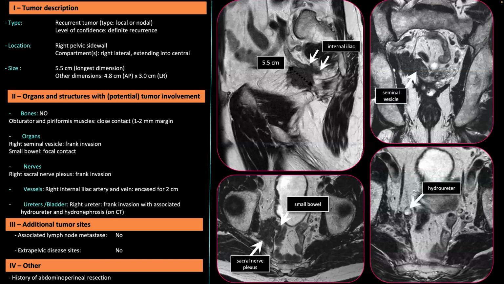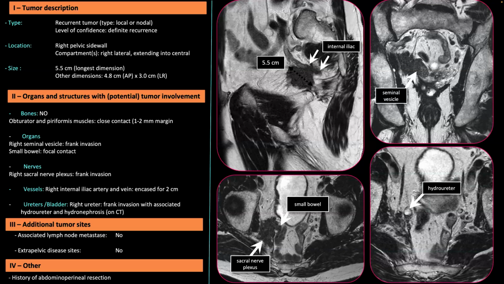So at the end, from just giving the size and the potential invasion, you came up with a really nice structured report about what is important. They don't care about the fat, they don't care about the aspect of the lesion, they really care about the surroundings, about the bone, the organs, the nerves, the vessels, and the ureter, which is involved. So that's really what will help the surgeons.